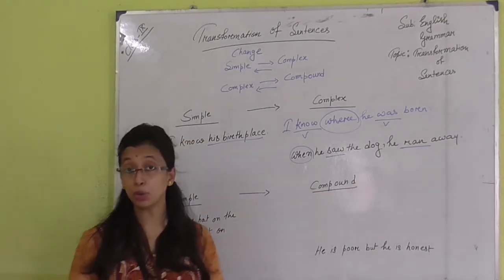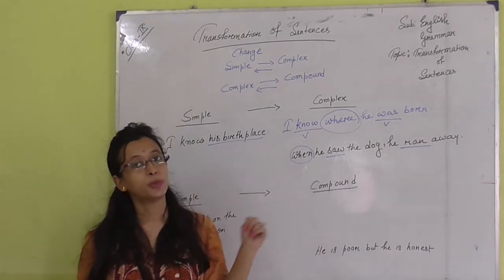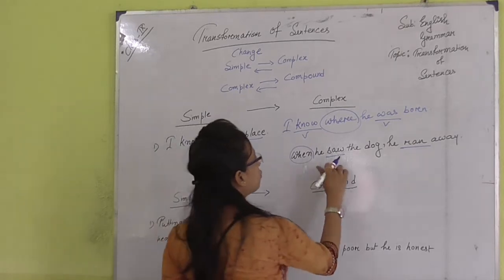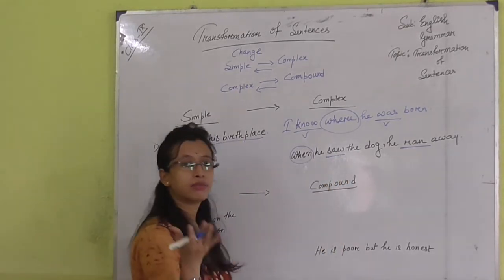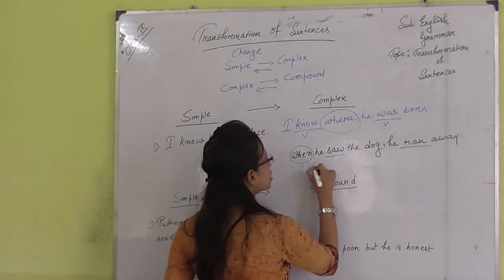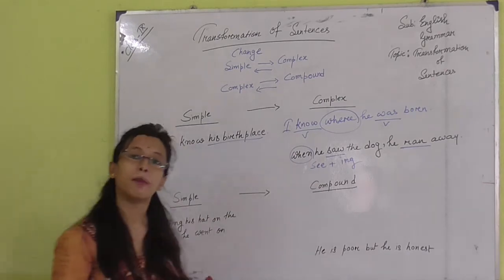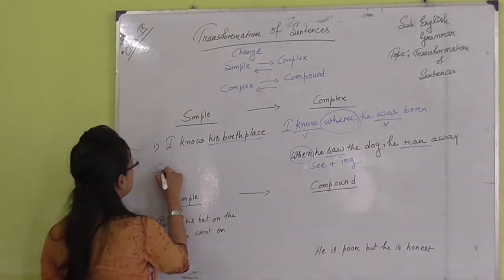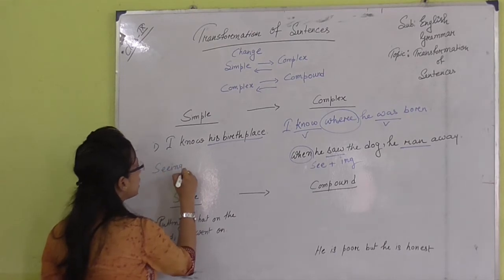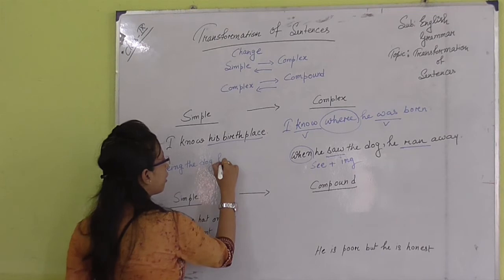So here we can use these non-finite forms instead of a verb. I can make the first verb a participle. How? Just put the first form of the verb, then put ing, and it becomes a present participle. So we can write: seeing the dog, he ran away.